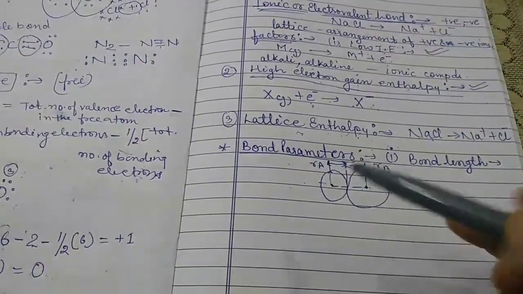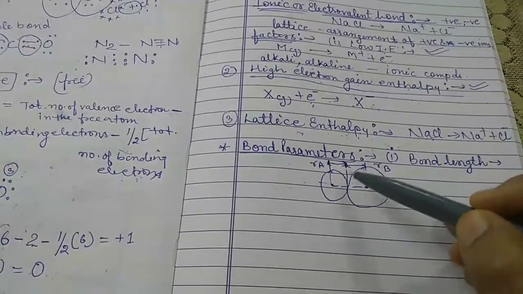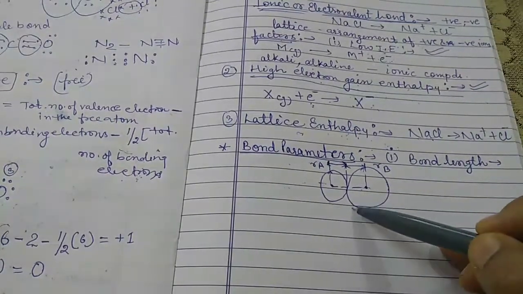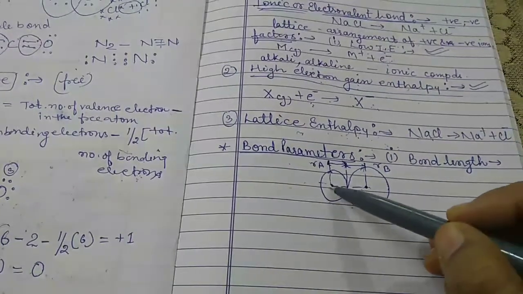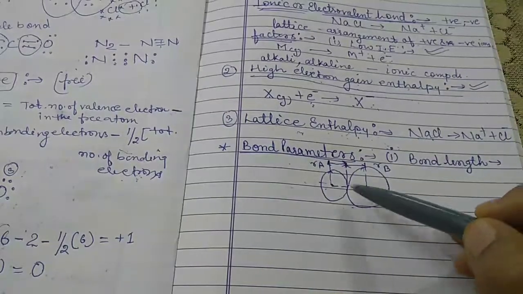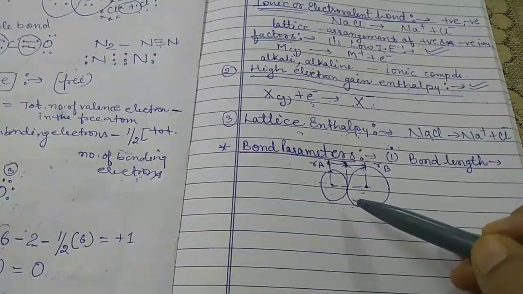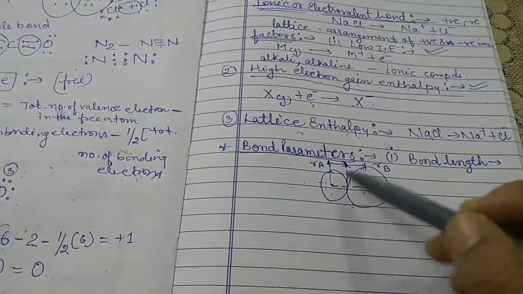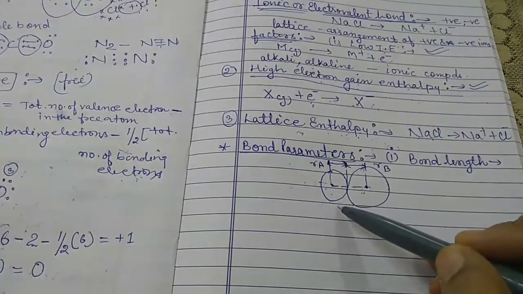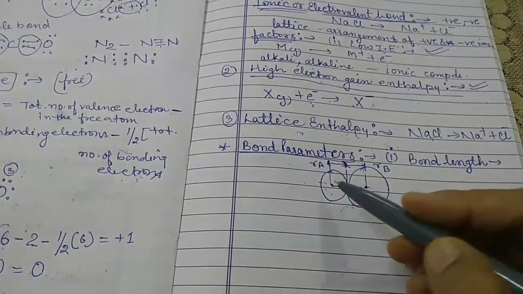Now again, look here and try to understand bond length. It is the equilibrium distance between the centers of the nuclei of two bonded atoms in a molecule. Atoms are separate, and when they combine they become a molecule. So it represents the equilibrium internuclear separation distance of the bonded atoms in a molecule.